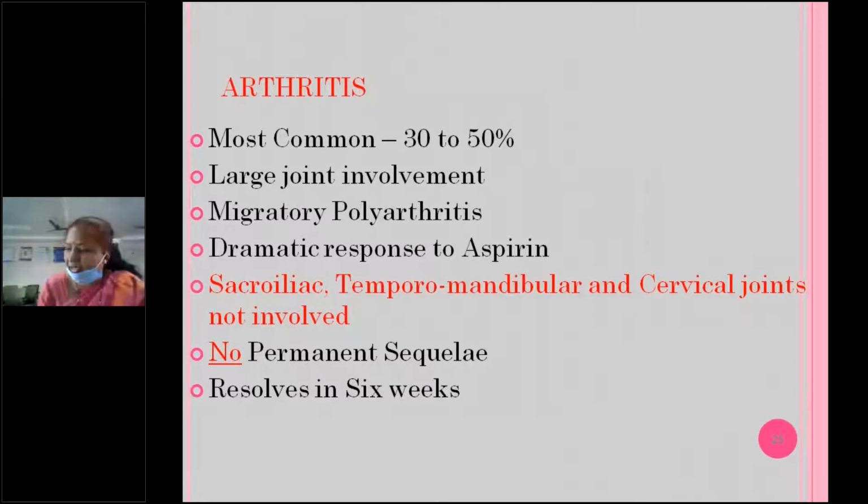So coming to the individual clinical features in detail, as I told you, arthritis is usually a polyarthritis, but nowadays even monoarthritis we have to work up for rheumatic fever in case of medium to high risk population. It's the most common manifestation, 30 to 50% of people will have arthritis. Usually large joints will be involved, like elbow, knees, hip, ankle. Large joints will be involved, in a migratory fashion. Usually once pain in one joint subsides, another joint will develop pain, that is what migratory means.